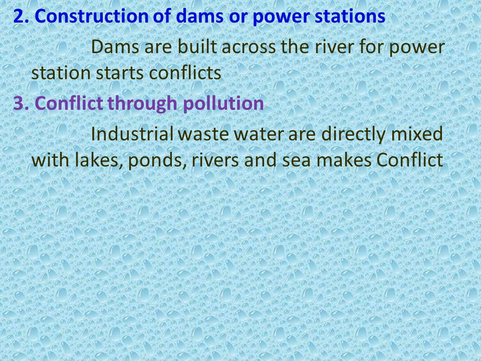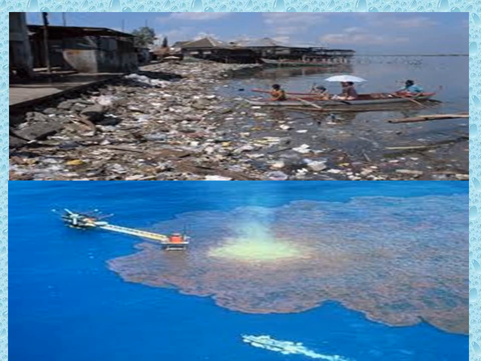Construction of dams or power stations also brings about conflicts. Conflict through pollution also takes place. Industrial wastewater is directly mixed with lakes, ponds, rivers, and sea, which causes conflict, as shown in the picture. Conflict through pollution.